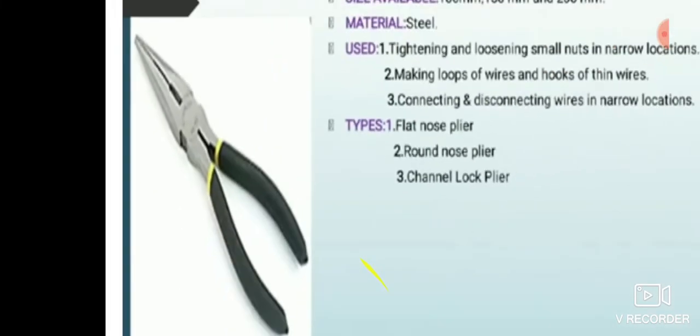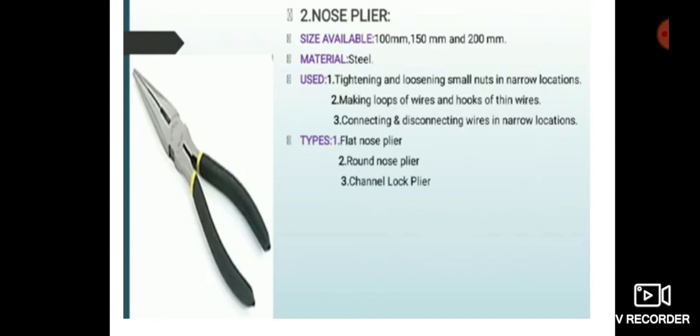Purpose or use: holding, tightening, or loosening. Flat nose plier is used for holding flat objects like hexagonal nuts at places where other pliers cannot reach.